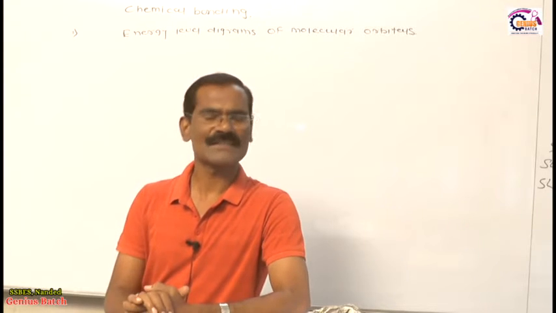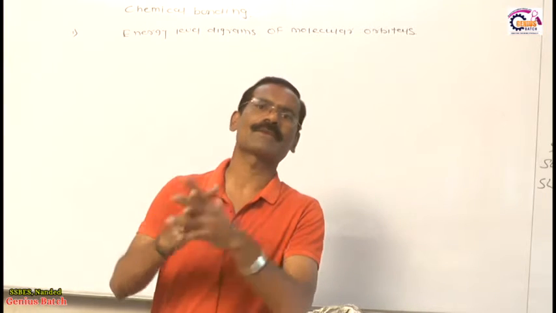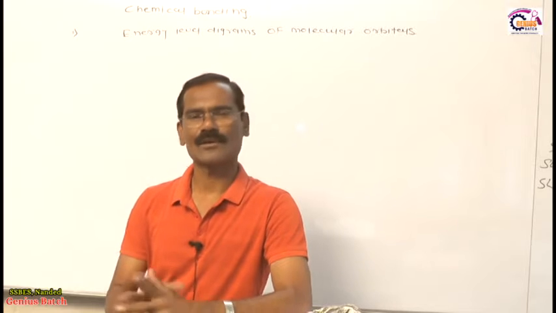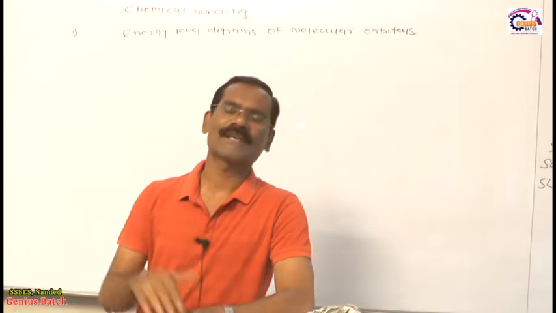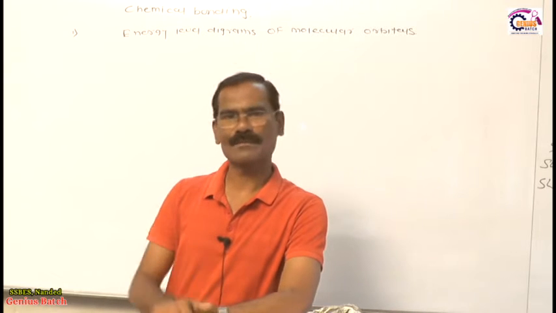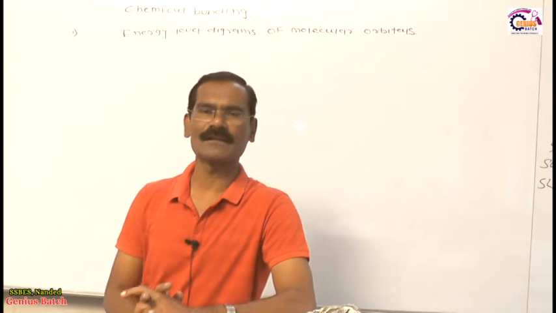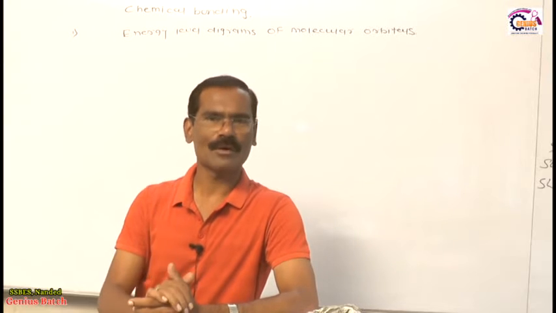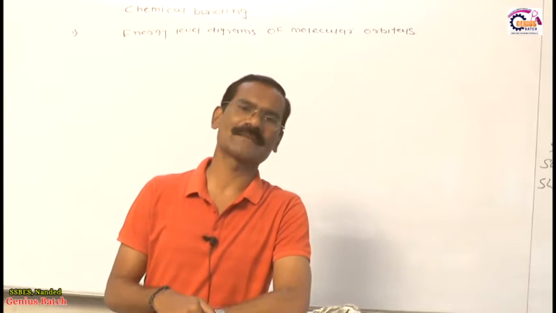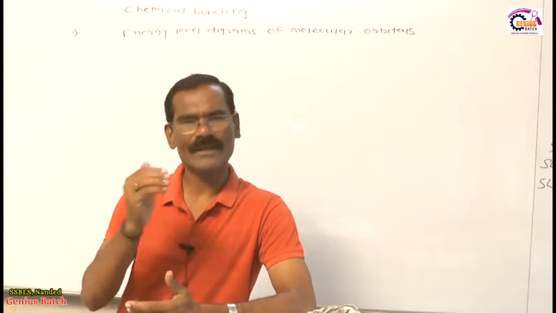Out of the total postulates, as you all know very well, the molecular orbital is formed by the overlapping of atomic orbitals, and those atomic orbitals must be equal in energy. The number of molecular orbitals formed must be equal to the number of atomic orbitals. That means the same number of atomic orbitals gives the same number of molecular orbitals. Out of the total molecular orbitals, exactly half are bonding and the remaining exactly half are anti-bonding. What are bonding and anti-bonding molecular orbitals?